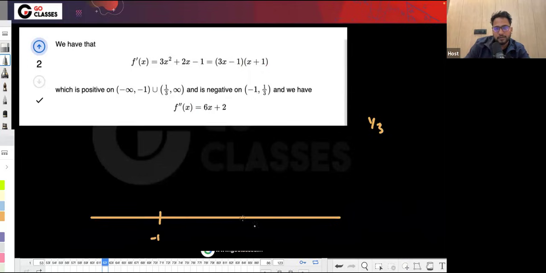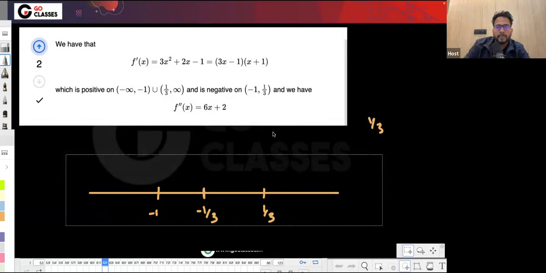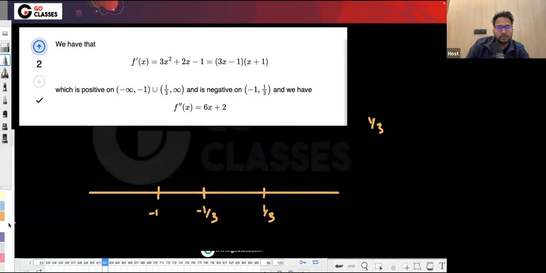From here, I get f''(x) equal to 0 at minus 2 by 6, which is minus 1 by 3. So these three are the points we can talk about. If you take something greater than 1 by 3, it will be positive, and if it is greater than 1 by 3, let's suppose 6, then it will also be positive.